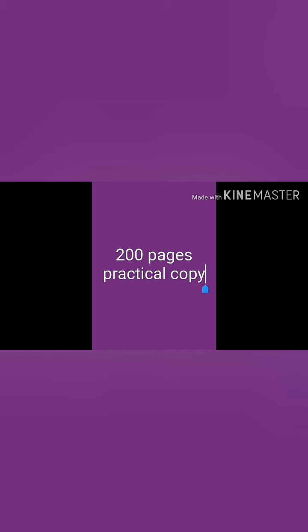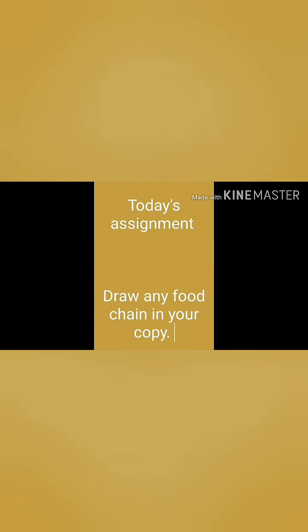Here's the end of the explanation. For science, you have to make a 200 pages practical copy, and in that copy you have to draw a food chain of your choice. Next class we'll learn more about life on earth. Till then, goodbye.